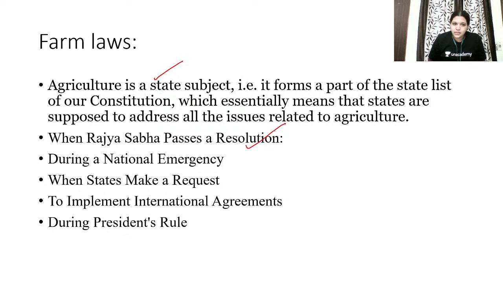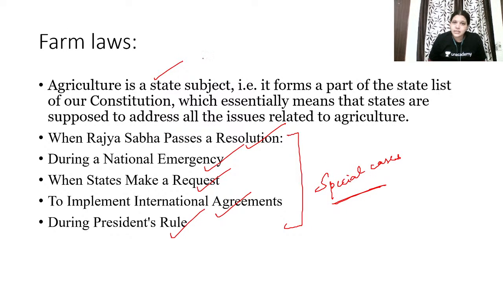When Rajya Sabha passes a resolution, or when there is a national emergency, or when two or more states make a request to the parliament, they can make law from the state list, or to implement international agreements, or during president's rule. These are the only special cases where parliament can make law on a state subject.